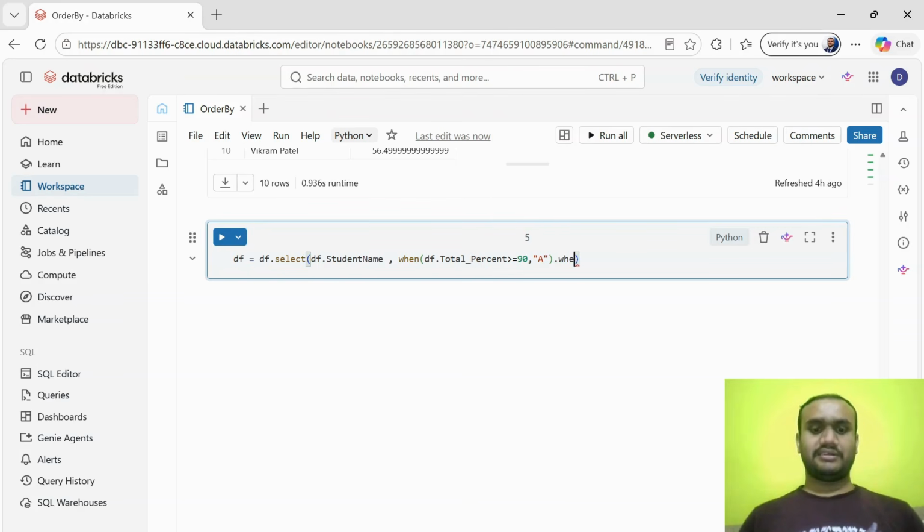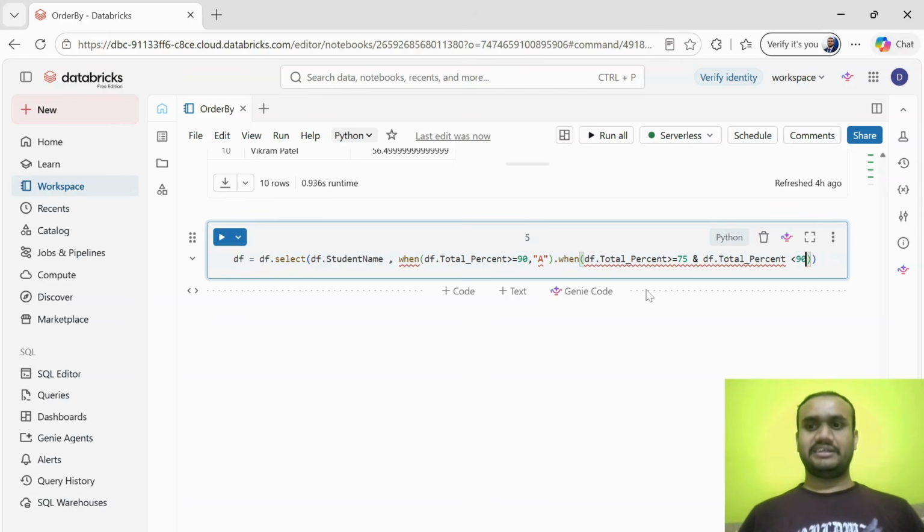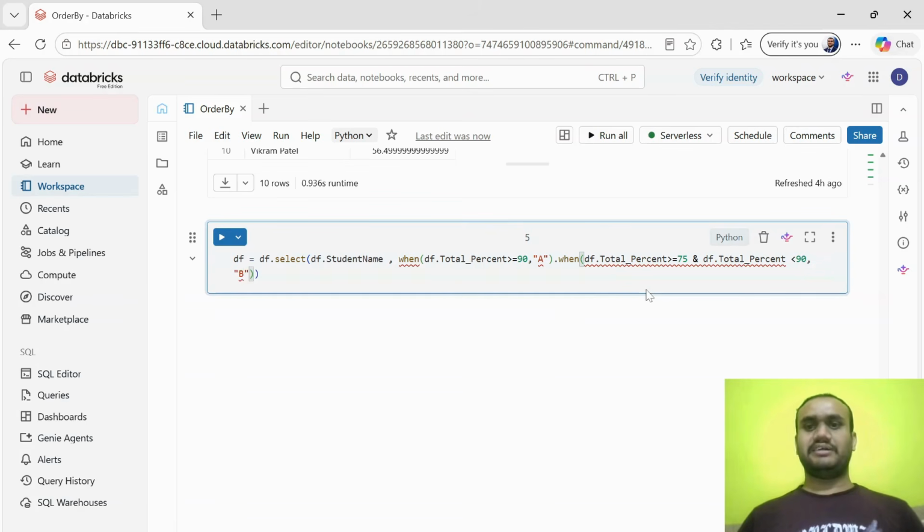When df dot total percent is greater than or equal to 75, and at the same time df dot total percent is less than 90, then we are going to give him a B band.